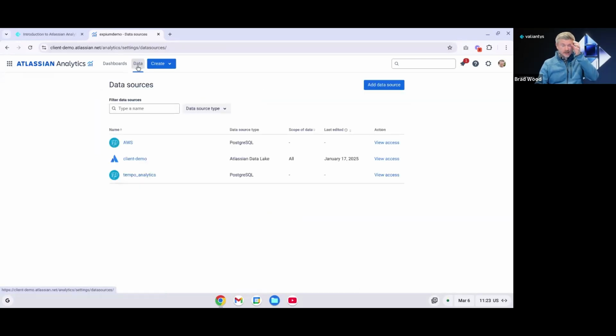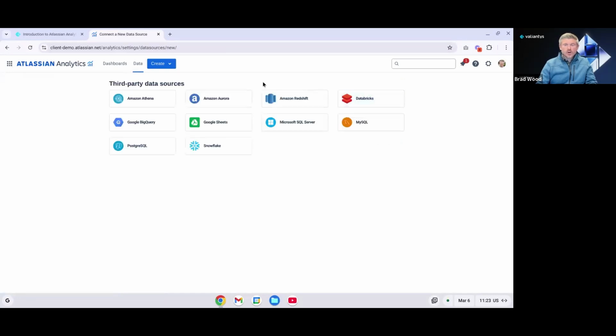If I go back to the data section, selecting add data source will bring up all the different third-party data sources that I can bring into Atlassian Analytics. So maybe your other BI tools that you're using. We can see some Amazon products here. We can see some Google products. We've got Microsoft SQL Server. We've got Snowflake. And data can be shared from analytics to your third-party tools as well. So it's not a one-way sync necessarily. You can share data between them and from your Atlassian Data Lake connection to your third-party tools.